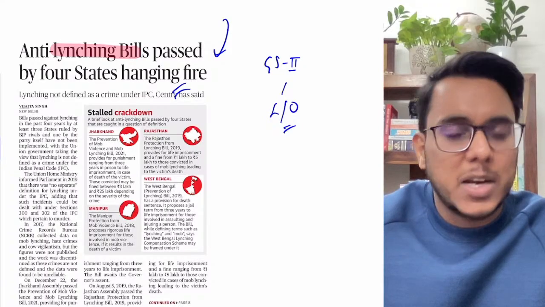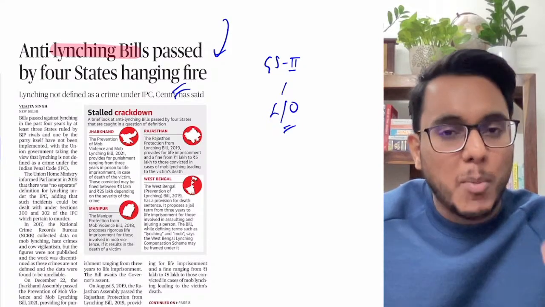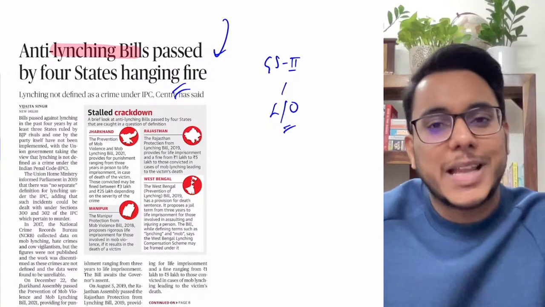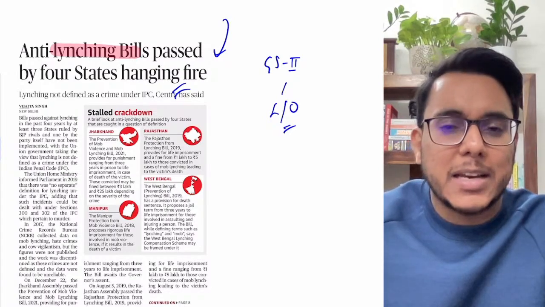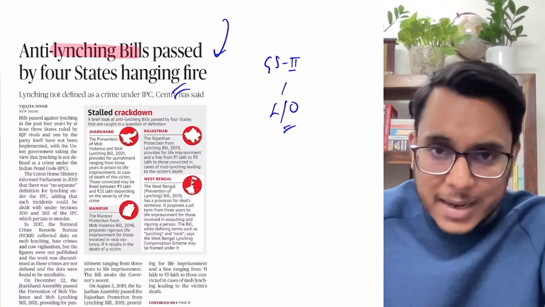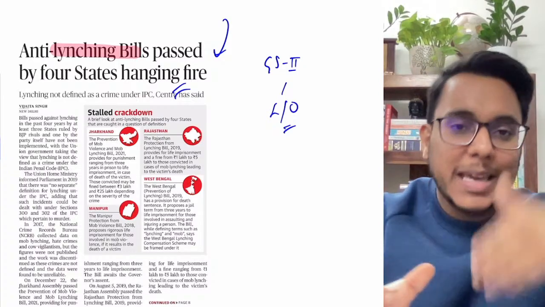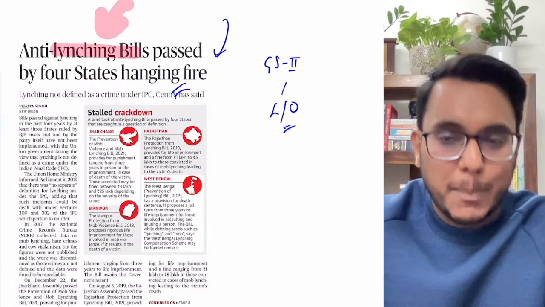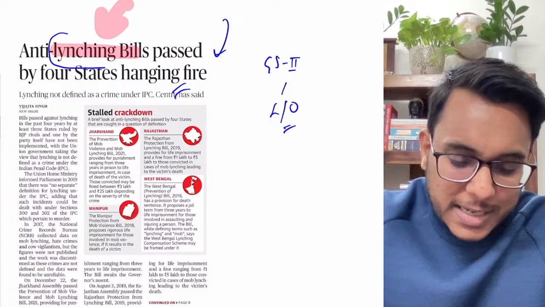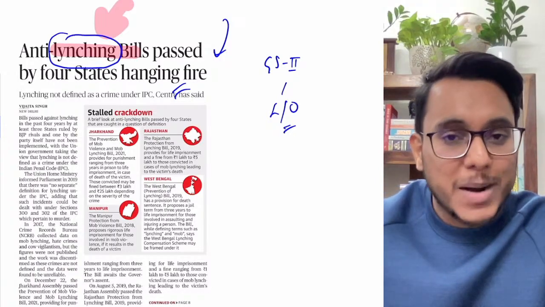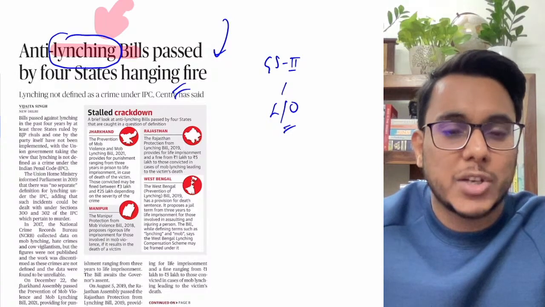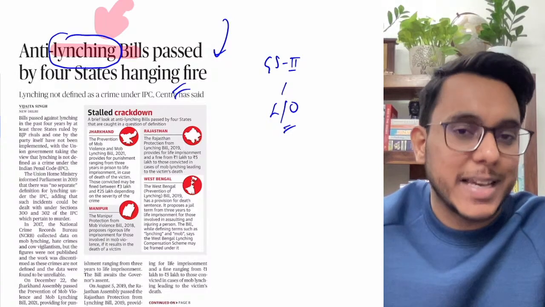A lynching incident is one where a mob or a group of people kills another person on the account that he had disrespected the religion, or had some other ulterior agenda. So a mob killing another person is an incident of lynching. Particularly, vigilantism, religious polarization, etc. are leading to these lynching incidents.